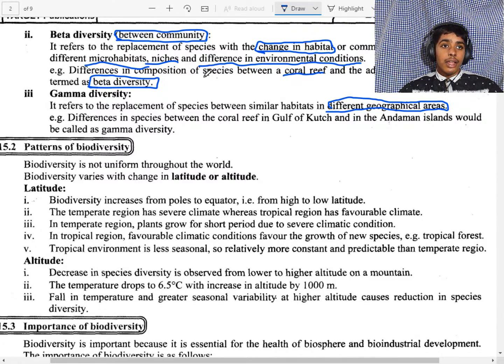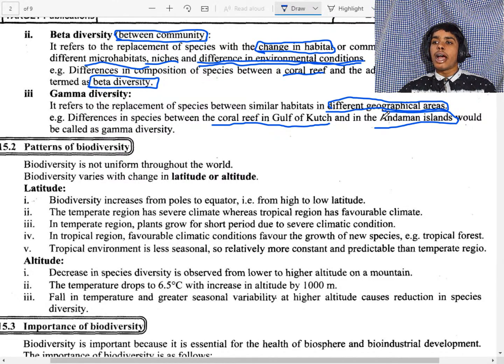The example is the difference in species between the coral reefs in the Gulf of Kutch and the Andaman Islands. The Andaman Islands are present at the base of India, and the Gulf of Kutch is also a coral reef. Now we will see the patterns.